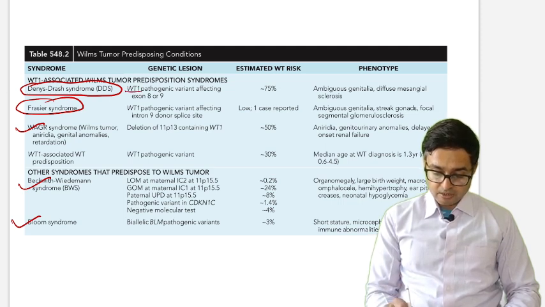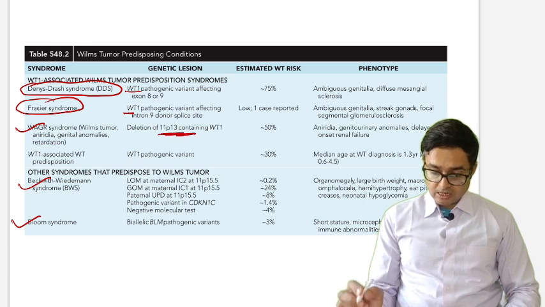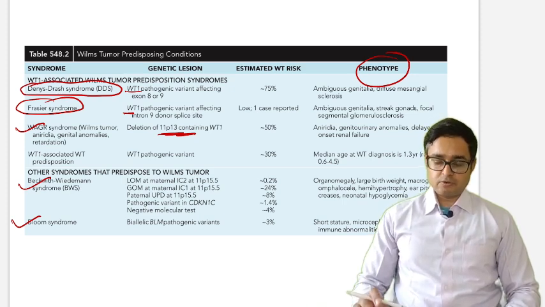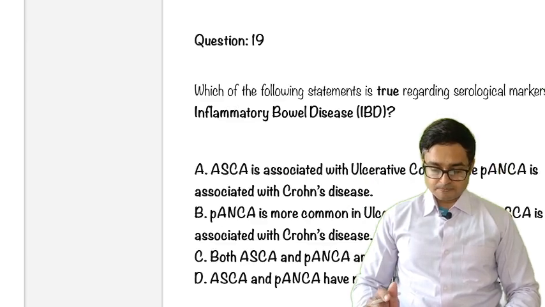WT1, WT1, and the 11p13 WT1. So these are the phenotypic features. Just go through this table. This table is very, very important. Wilms tumor predisposing conditions, you will get to know the importance of this.